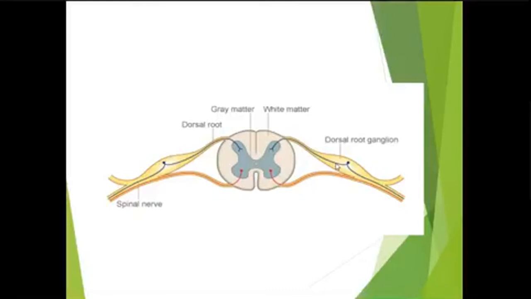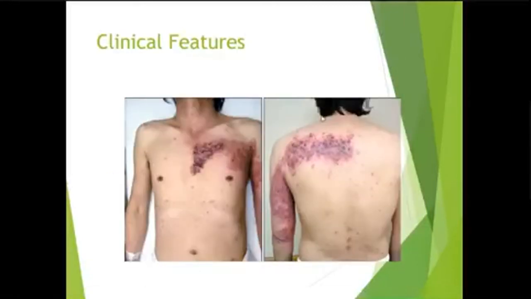But as the immunity decreases in old age, or due to any factor, this virus will be reactivated. So this reactivation will cause the formation of vesicles in the region supplied by this particular dorsal root ganglion. So there is dermatomal involvement in herpes zoster.